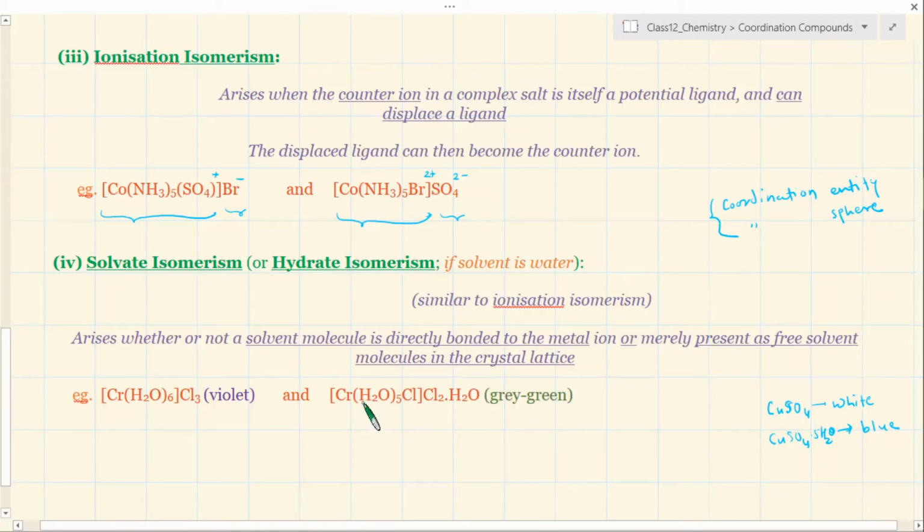You can see that. Because the coordination number is always fixed, right? For a given metal the coordination number will remain the same for a given valency. Here also chromium is 3 plus, here also chromium is 3 plus, so coordination number 6 is fixed. If it is 6 here, this should also be 6. So if you take one H2O outside, you have to bring one Cl inside. So that leads to a different kind of complex compound, and water becomes like a water of crystallization. So this is called solvate isomerism or hydrate isomerism. If the solvent is water, then it is referred to as hydrate isomerism.